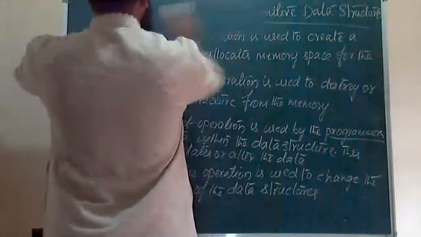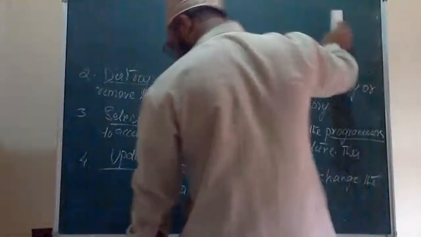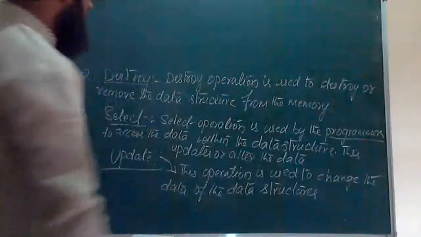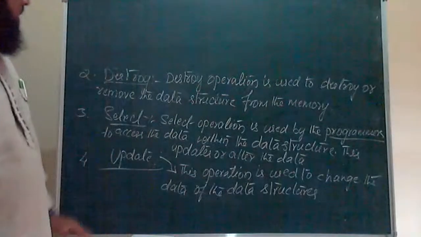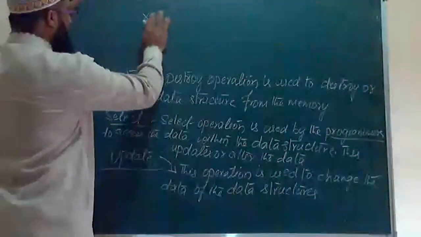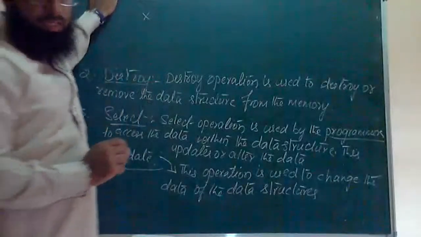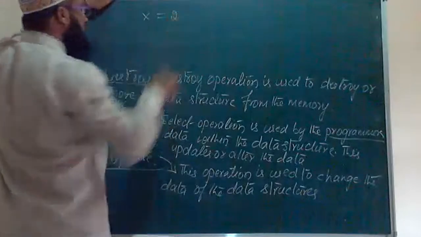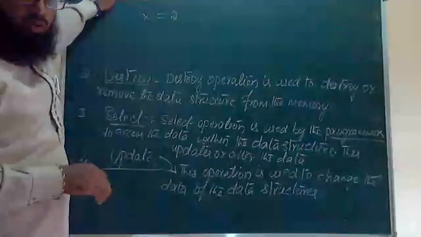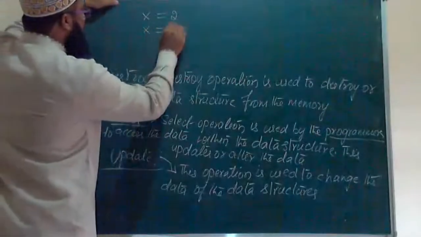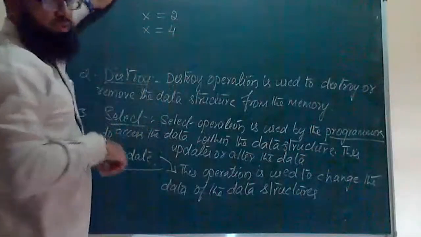What is meant by changing data of the data structure here? Changing data means, for example, I will take one variable x. Firstly we will give the value as 2. After some time, with the help of update operation, we will change the value of x to 4.